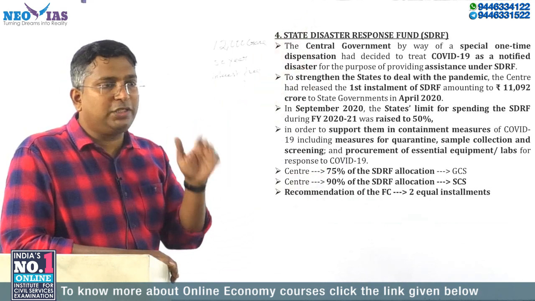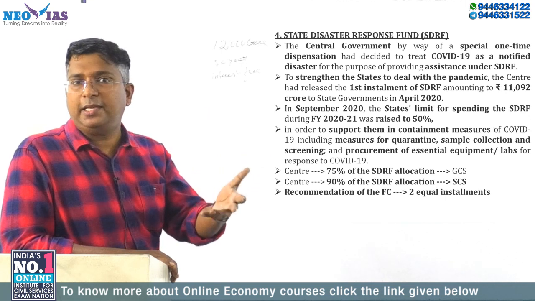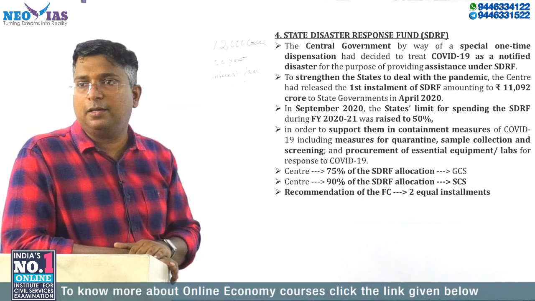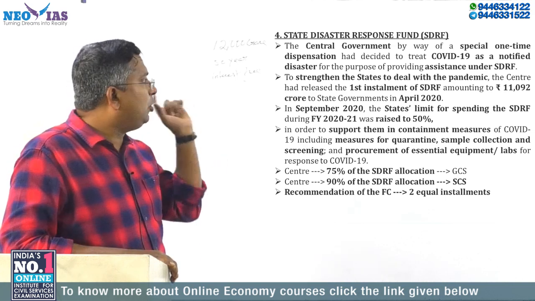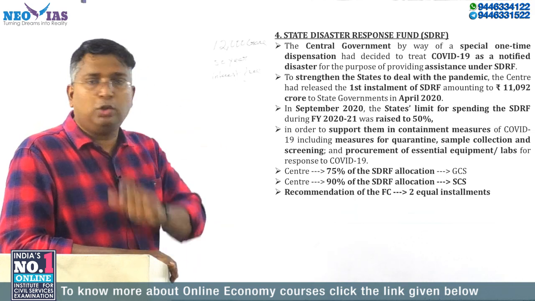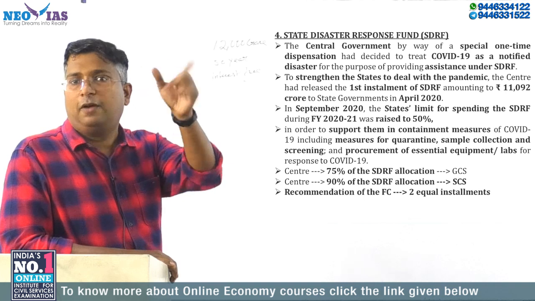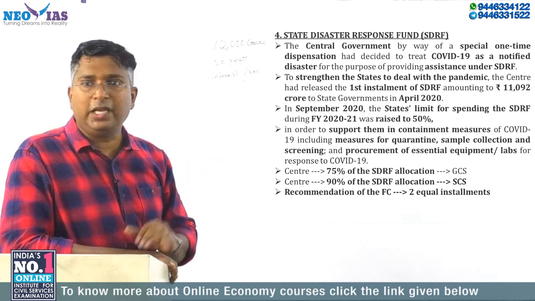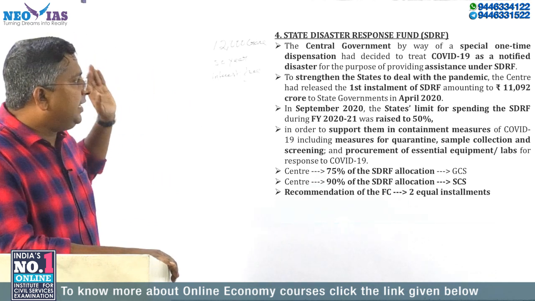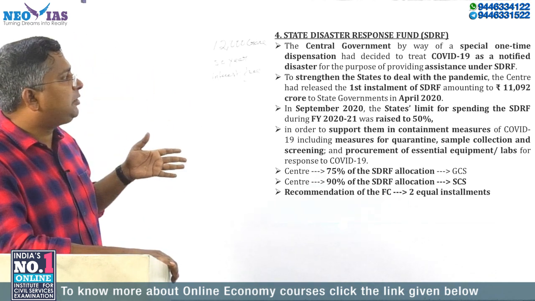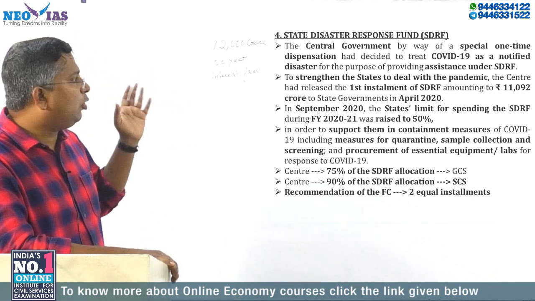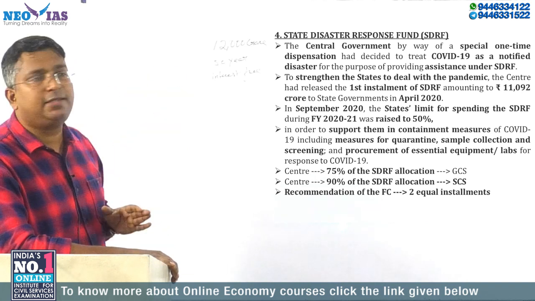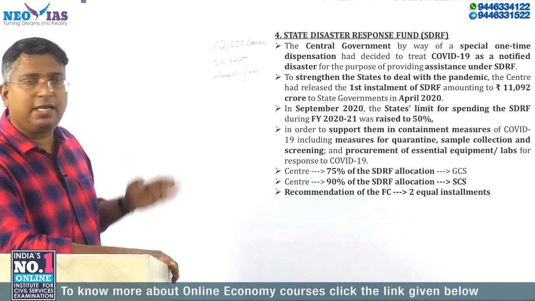If you want to use this fund for COVID-19, it has to be notified as a disaster. The central government has notified COVID-19 as a notified disaster so that the center can provide assistance to the states under the State Disaster Response Fund.